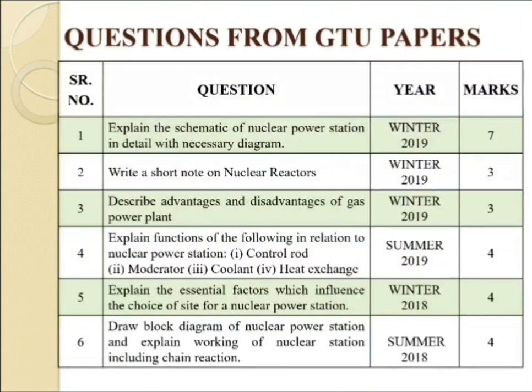Next one: explain the functions of the following in relation to the nuclear power station, that is control rod, moderator, coolant and heat exchanger. Fifth one: explain the essential factors which influence the choice of site for the nuclear power station. And last one: draw a block diagram of a nuclear power station and explain its working, including chain reaction. So these are the questions which were asked in previous years.